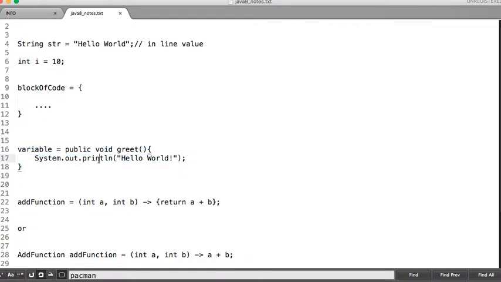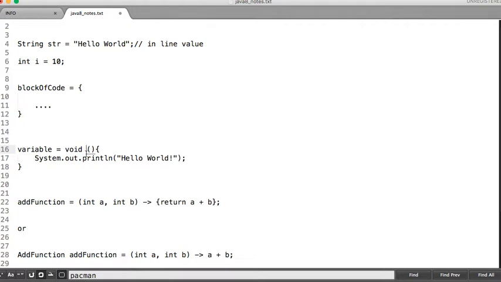From this code we'll derive the lambda expression. As we discussed, lambda expressions exist in isolation, so they don't belong to any class or object. So having an access specifier on a lambda expression is meaningless, so I'm removing it. I'm assigning a block of code to a variable, so I can refer to this block of code using this variable. I need not have a name for this lambda expression, so I'm removing the method name.